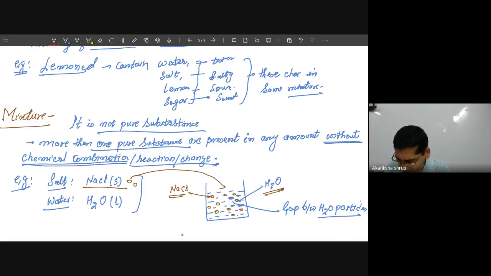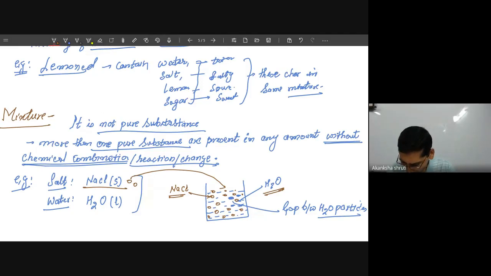Between the water molecules, a large number of spaces are there. So in that space it will get hanged, and this NaCl distribution from the bottom to the top will be almost uniform. Means almost equal number of particles of NaCl will be present everywhere. So that's why it is able to form a mixture.